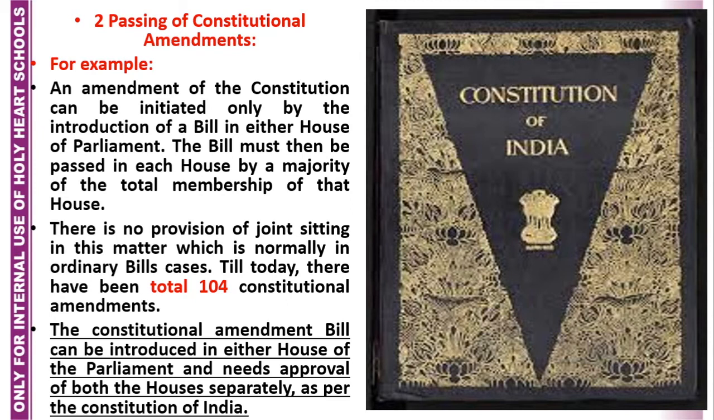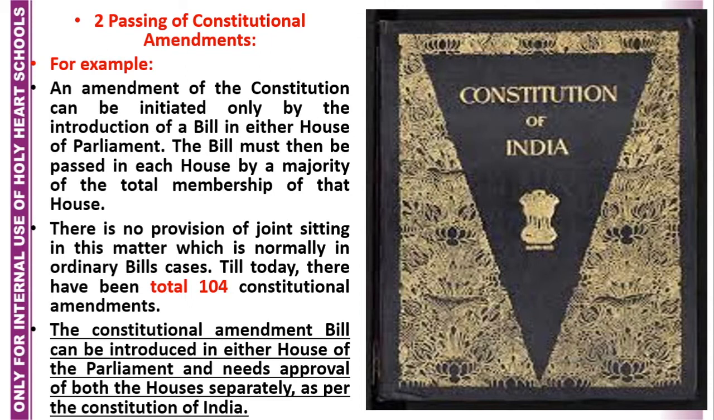Yes, students, you must remember that in ordinary bill cases, if there is a disagreement, there will be a joint sitting. As I told you, the President will call the joint sitting if 6 months pass. But in the matter of constitutional amendment, if there is a disagreement between the two houses, there will be no joint sitting. The bill is to be passed by both the houses separately.